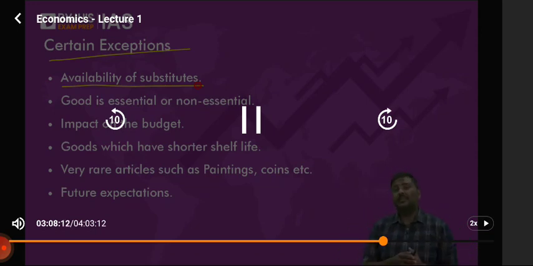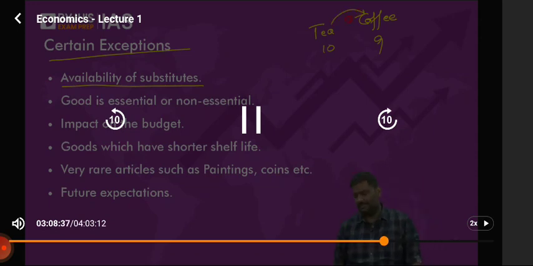Imagine you went to a restaurant, you looked at the board, tea is 10 rupees, coffee is 9 rupees. Simple. Don't you think a substitute is very easily available? I hope you understand this. I'll repeat it again. Sir, what is the exception? My dear, the exception to the law of demand and supply.